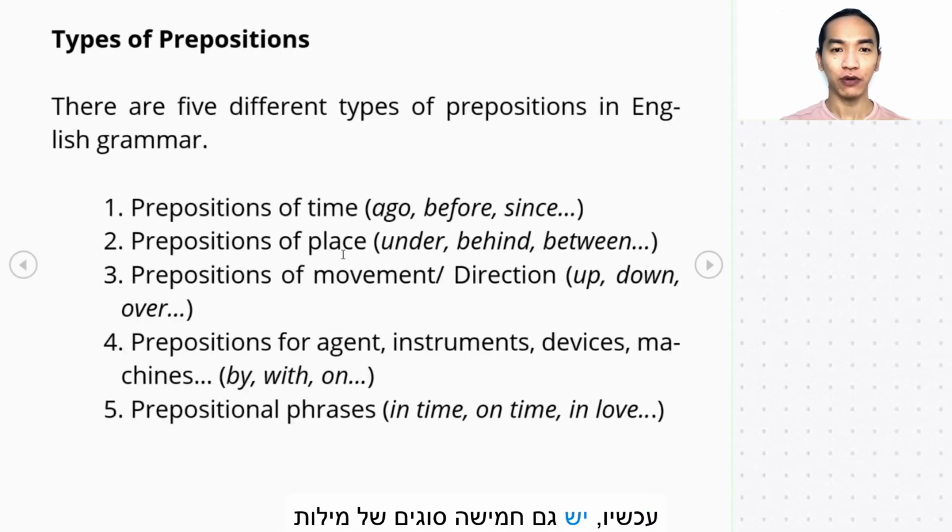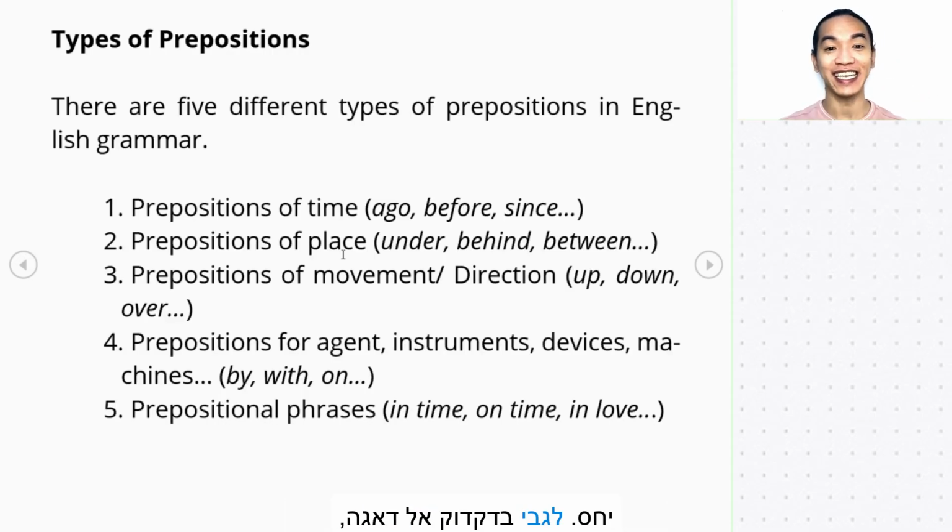Okay? Now, there are also 5 types of prepositions in English grammar. Don't you worry, because we will be talking about these types of prepositions in our next lessons so that we can understand each of them. So we have the prepositions of time, prepositions of place. We also have movement or direction. We also have prepositions for agent, instruments, devices, machines, and prepositional phrases.